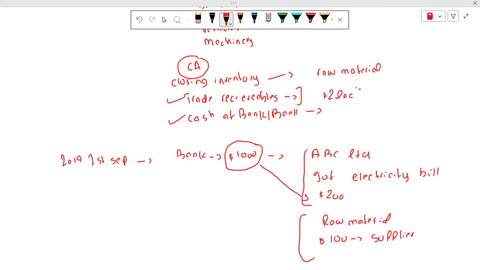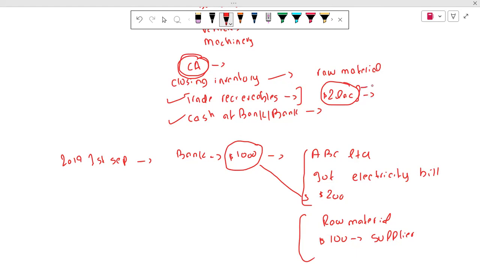We have to receive these $2 lakh within 1 year, because it is not possible that our customer will not pay us after 1 year. They have to pay us after 1 month or maybe after 2 months. So the money which I have in my trade receivable account is my current asset. Why? Because my customer will pay these 2 lakhs within a year.